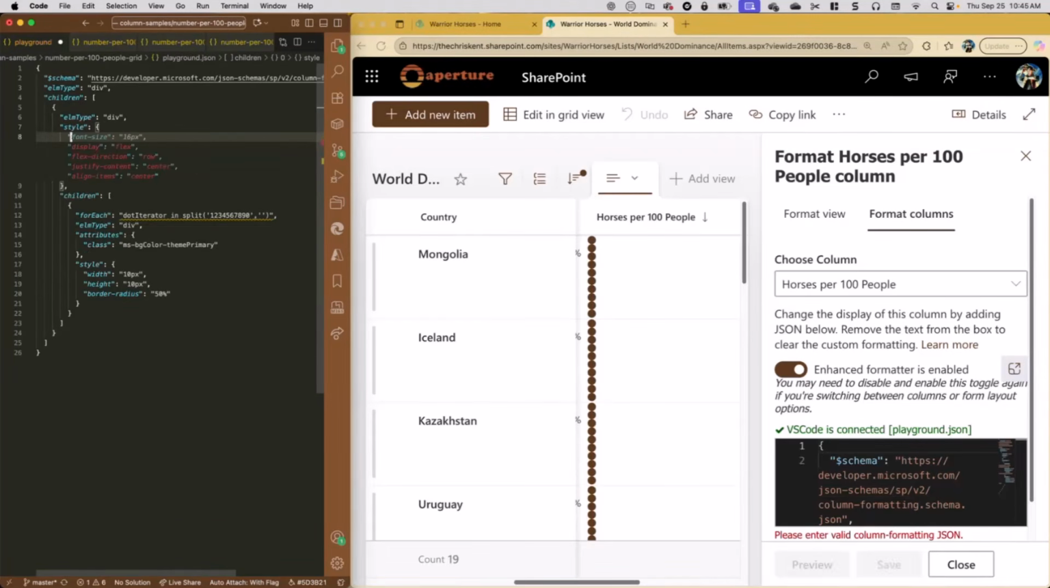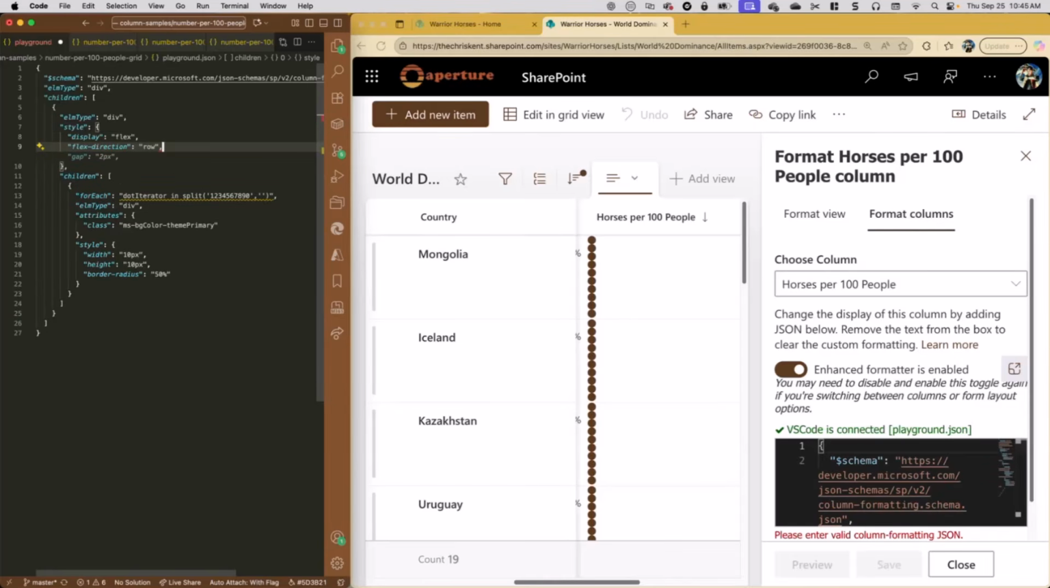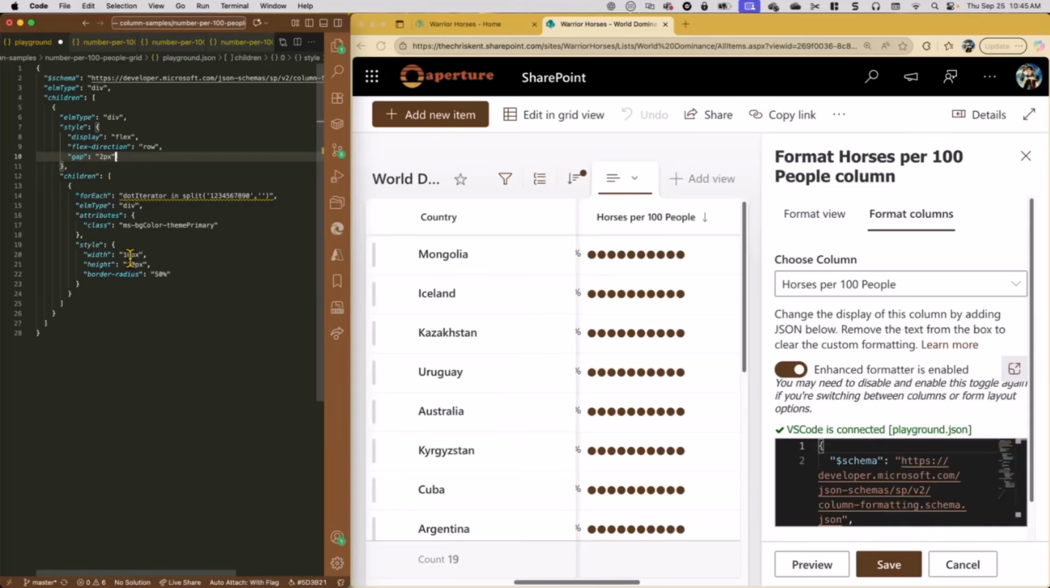And then we're going to say things like display is flex. And we're going to say our flex direction is row. And then let's give it a gap of, say, 2 pixels. Okay, so by doing that, we're saying in a row, put these out in a row, and then we're going to put a gap of 2 pixels between them. Ooh, look at that. We've got some dots.